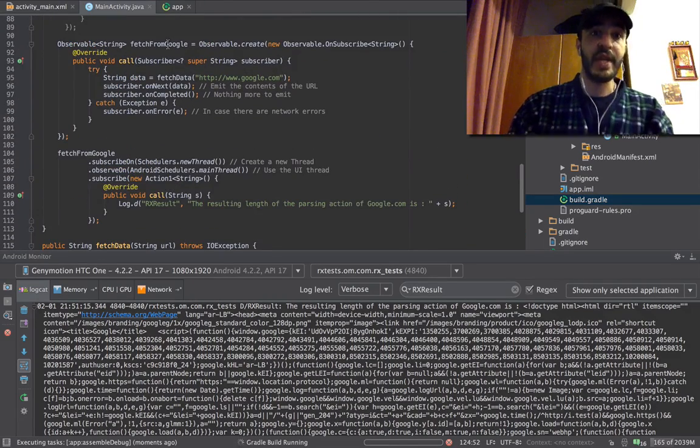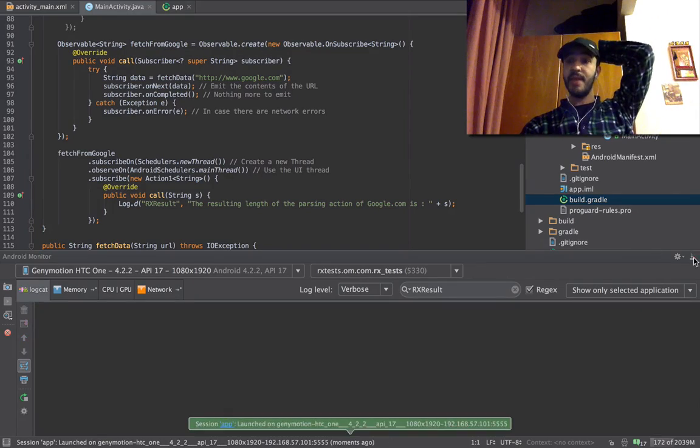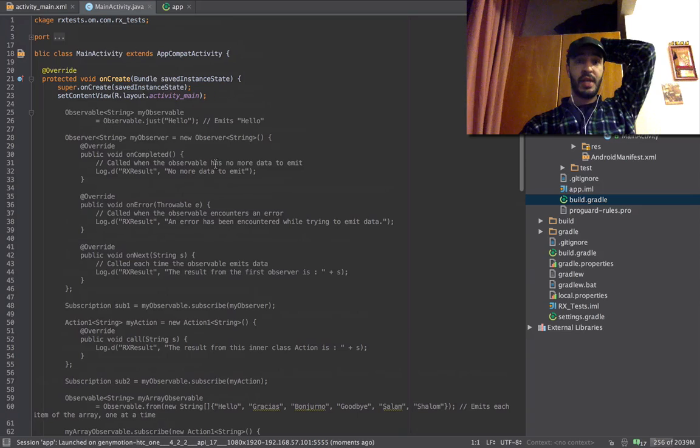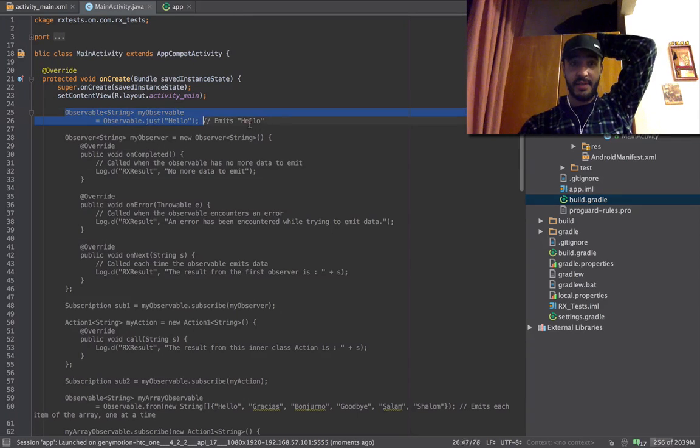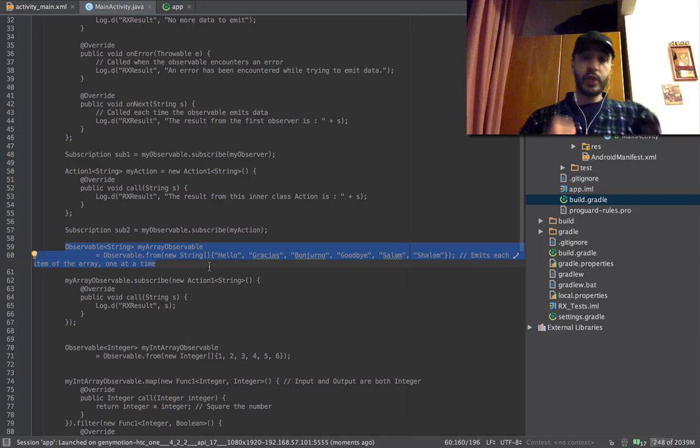So now we have an observable object, just the same as these. This is the same as this. And this. Where is it? This. These are the same ones that we've been working with.